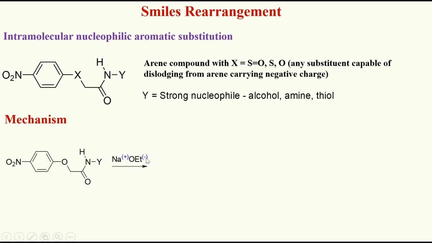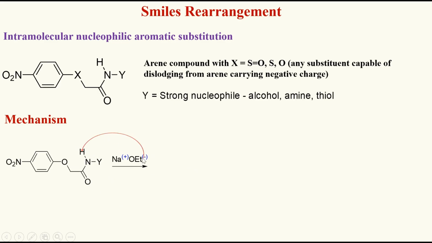As this OEt minus is electron rich, it is sufficiently basic to get a proton. Here, to the nitrogen, the hydrogen is attached, and adjacent to it there is an electron withdrawing group. Because of this electron withdrawing carbonyl group, it pulls the electrons from the nitrogen, and the bond between nitrogen and hydrogen is weak and acidic enough to lose a proton.